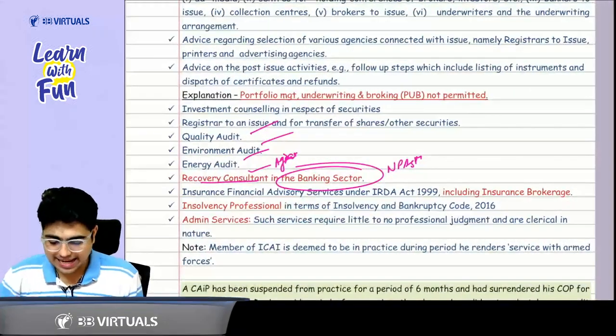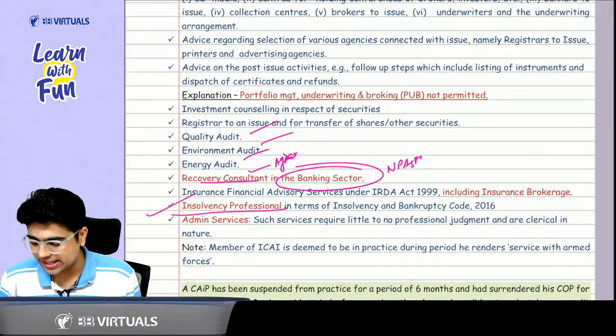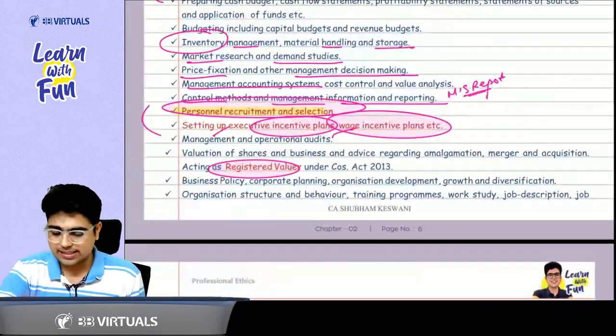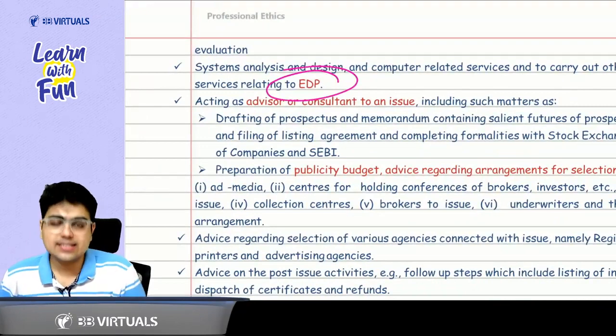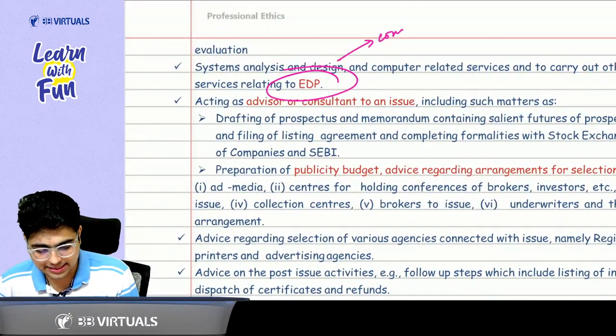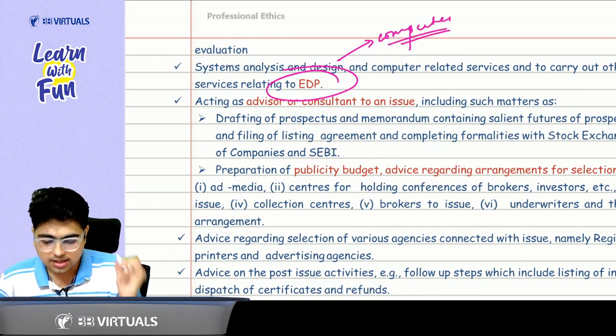Got it, sir. Can I act as an insolvency professional? Yes, you can act as an insolvency professional. You can act as a registered valuer. Got it? Got it, sir. Plus, can I provide the services regarding the computer systems? Yes, you can provide the services regarding the computer system.